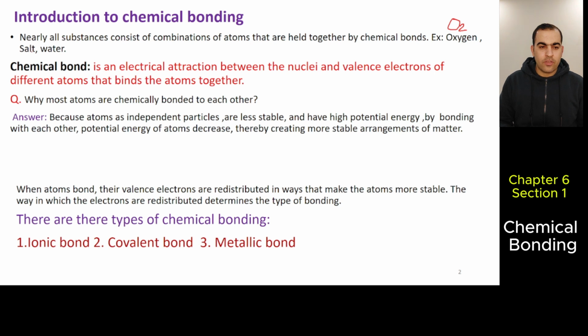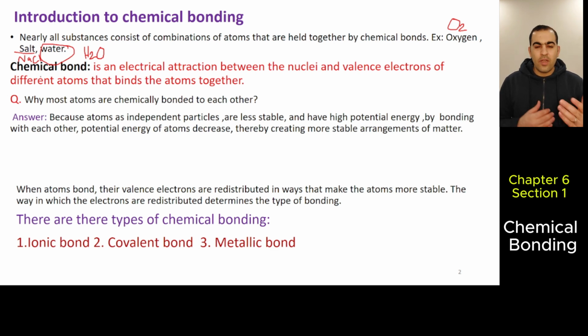Salt that we use every day is NaCl, isn't it? Table salt. It's made of sodium and chlorine atoms. Water is H2O. H2O is made up of hydrogen and oxygen elements. So the substances that we use every day are all made of atoms held together by chemical bonds. Okay?